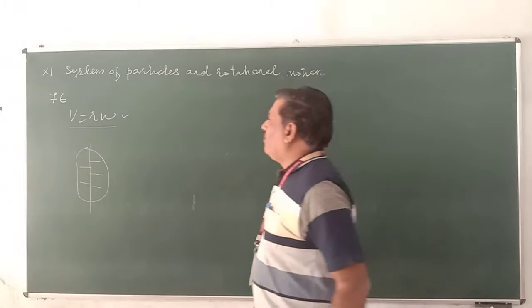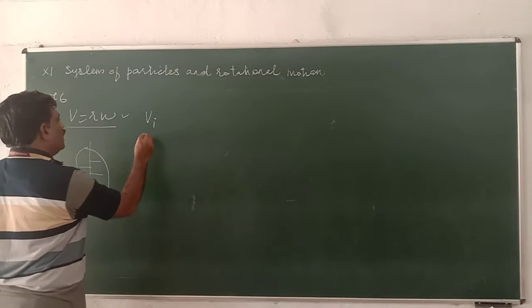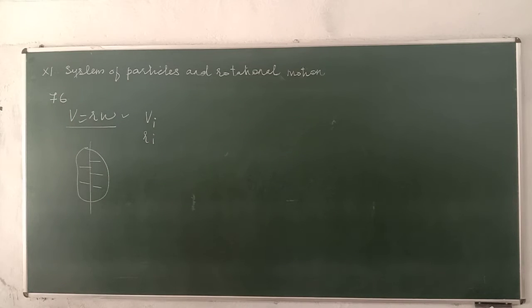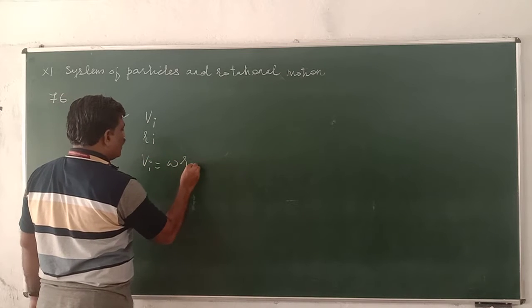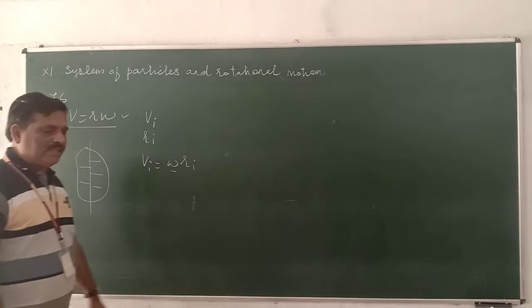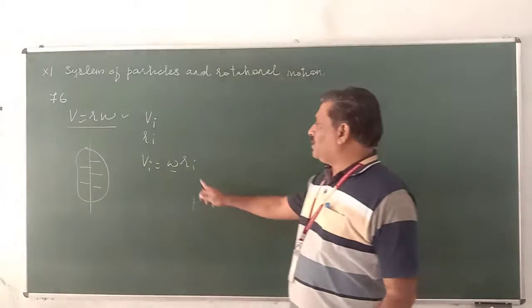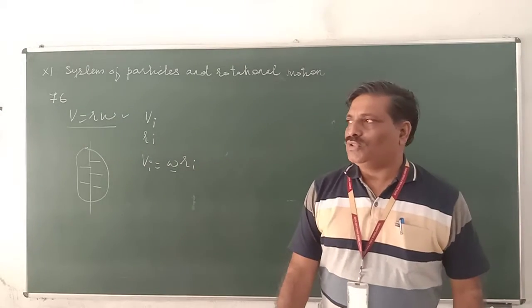Suppose that Vi is the linear velocity of the ith particle and Ri is its radius. Then Vi is equal to omega Ri. Here omega for a rigid body remains fixed. Omega does not change. From this, we define purely rotational motion.